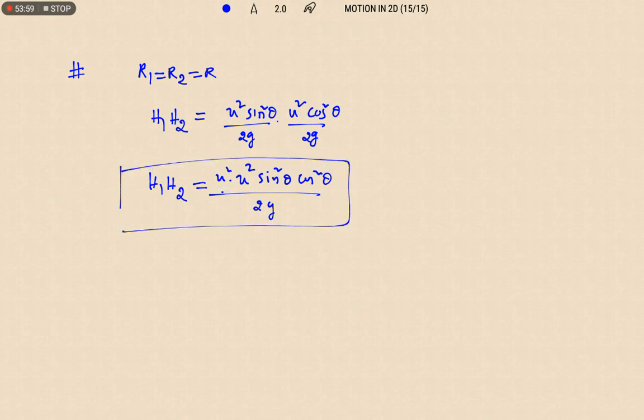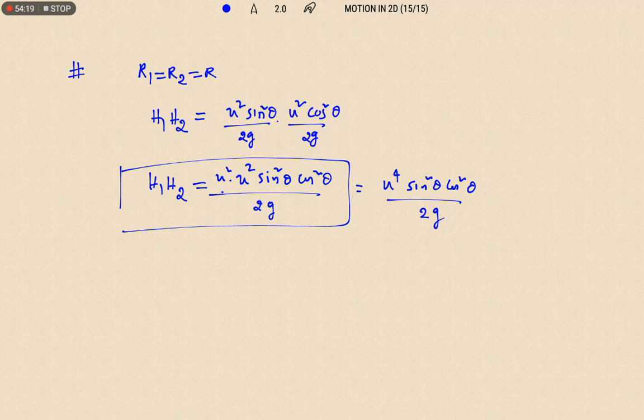So u power 4 sin square theta cos square theta by 2g into 2g, we are going to write, that is, u power 4 sin square theta cos square theta by 4g square.